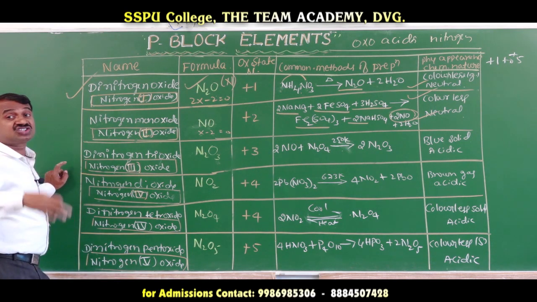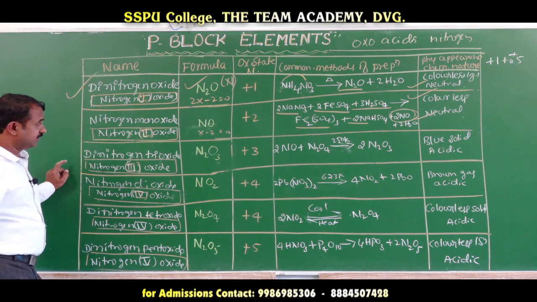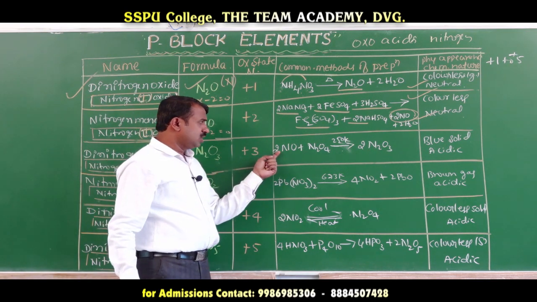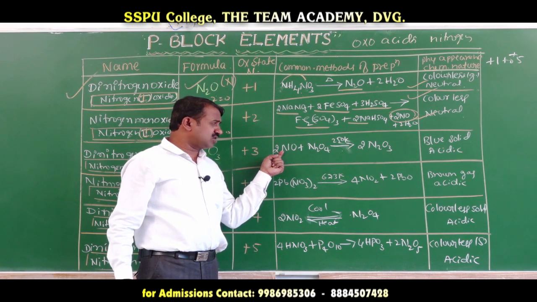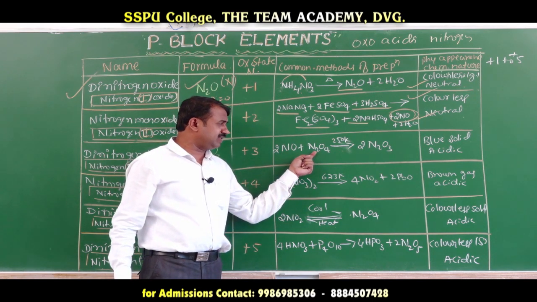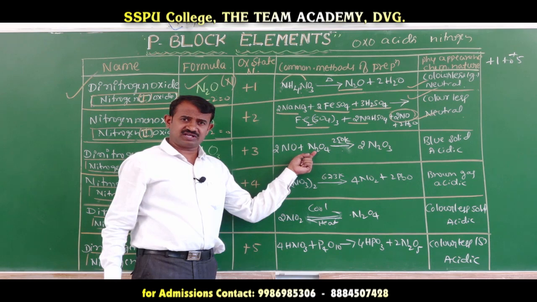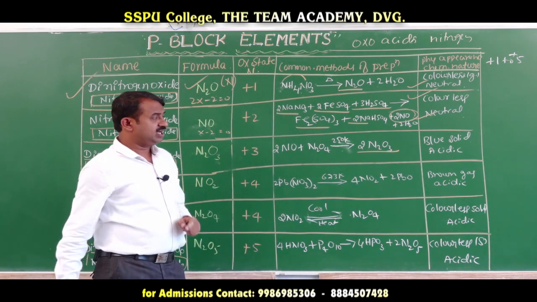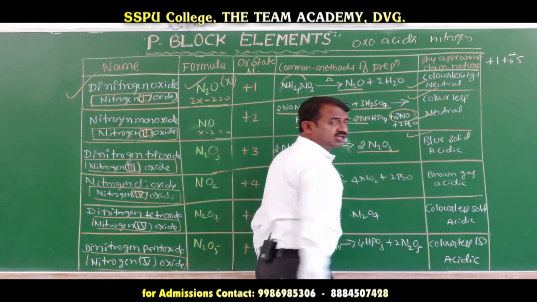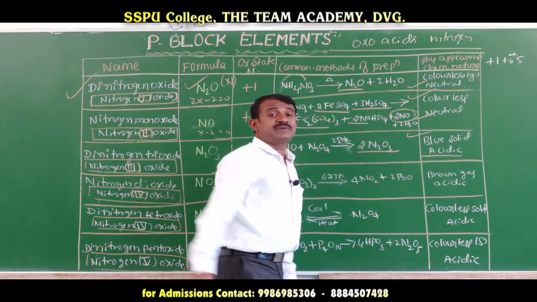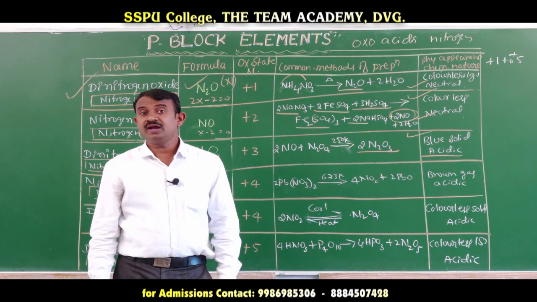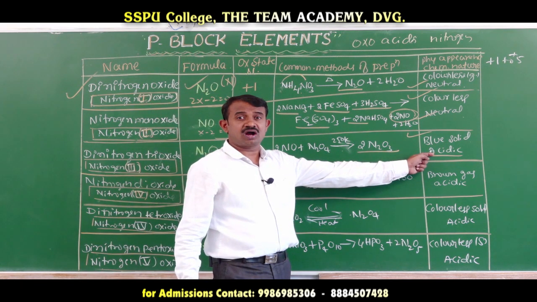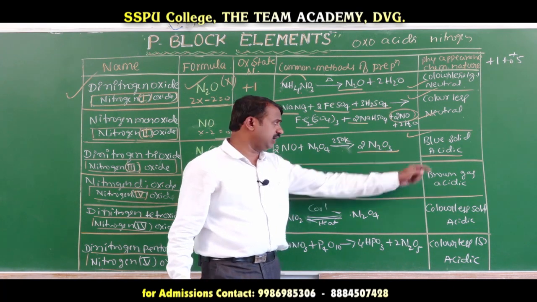This is one of the important oxidation states. For nitrogen trioxide with oxidation state plus 3, nitrogen monoxide or nitric oxide reacts with nitrogen tetroxide to form nitrogen trioxide. It is a blue solid and has acidic behavior. This is one of the appearance and nature of oxides of nitrogen.